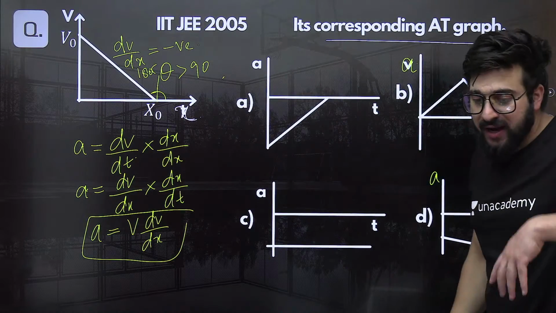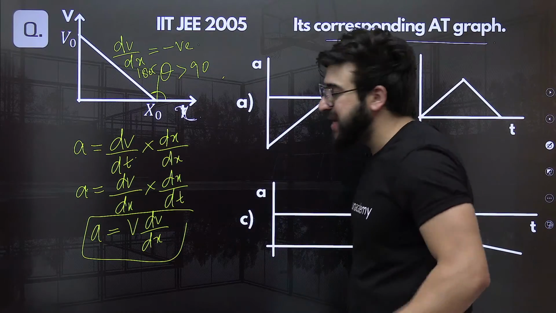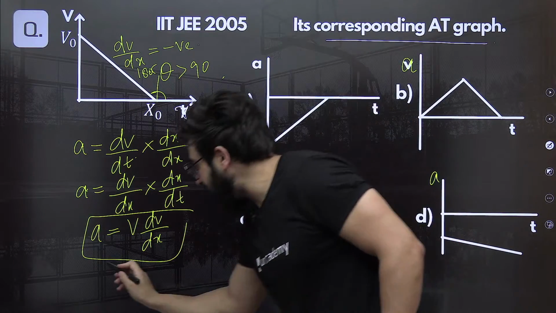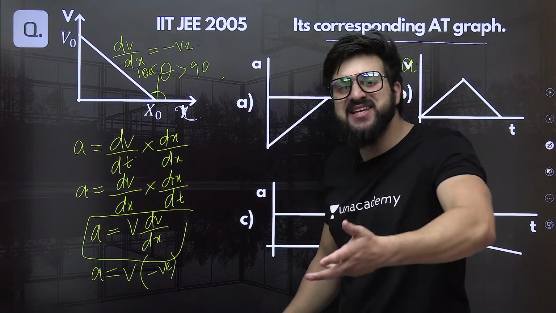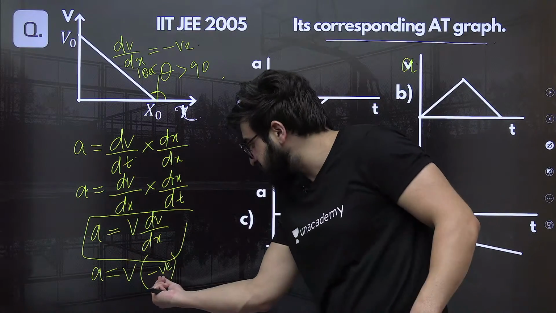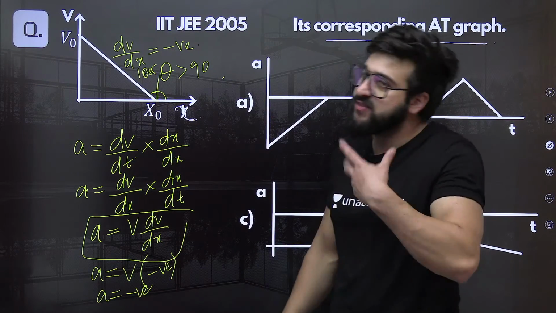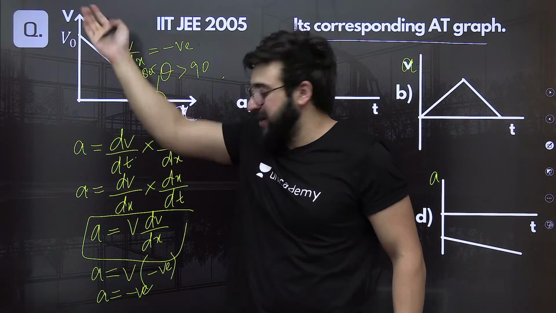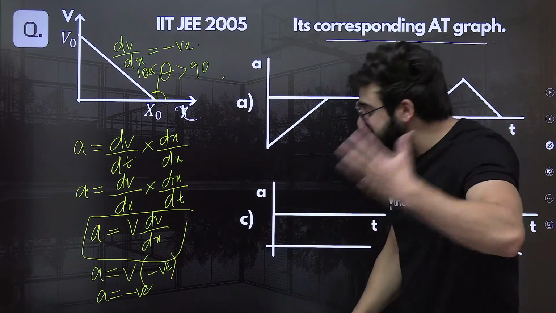So v dv by dx. Now you tell me one thing, what is dv by dx in case of this line? Clearly that is negative. So can I basically write acceleration is nothing but v times a negative, because this is negative. Whatever value of velocity we put over here, ultimately acceleration is coming out to be negative, because this is negative. Now you will say, sir, what if the velocity is also negative? Velocity is positive, understand? This is from the upper side. So velocity is positive, positive times negative will come out to be negative. So ultimately, acceleration will be negative.